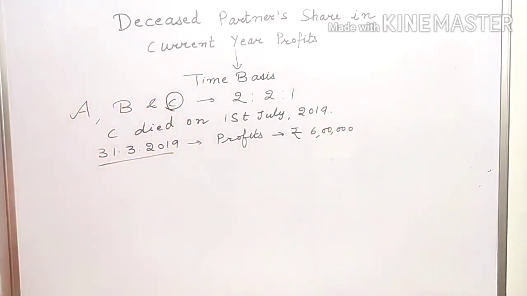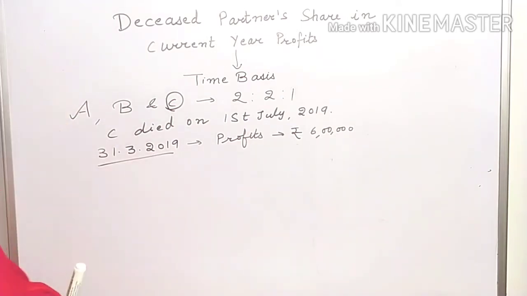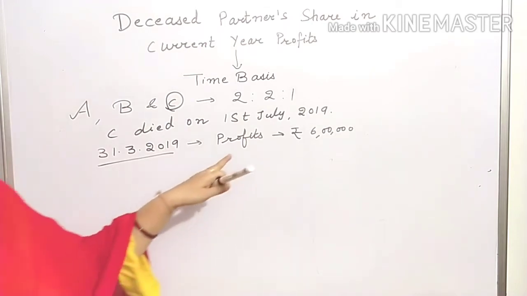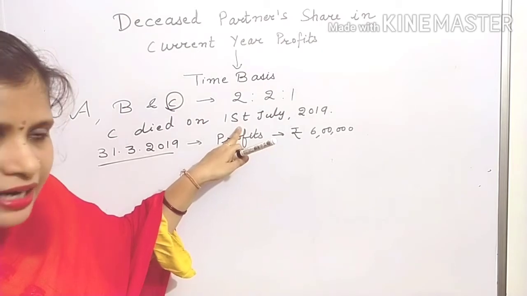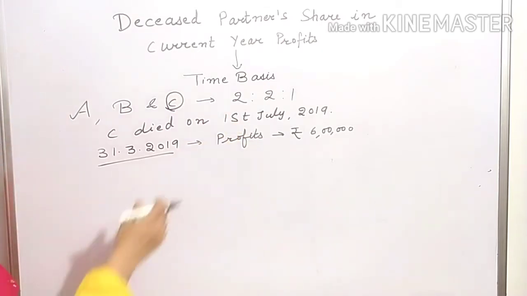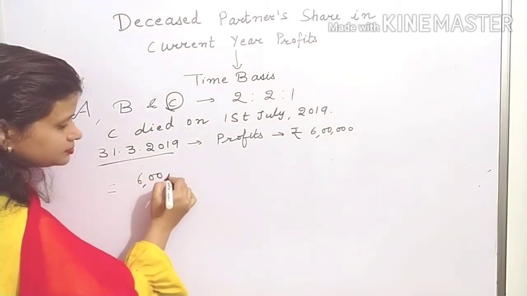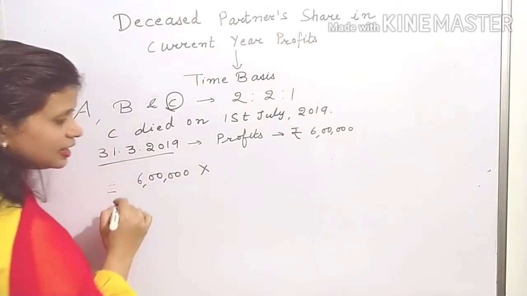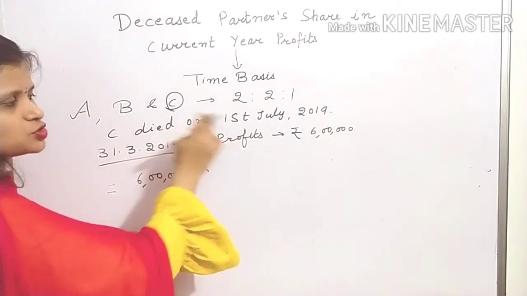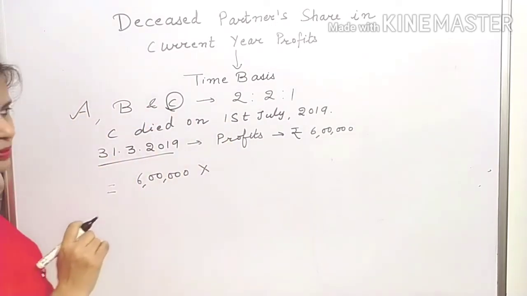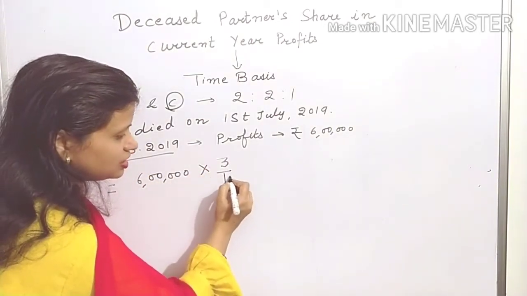Then how will you proceed? As these are the profits for one complete year, first you will calculate profits for 3 months, that is up to the date of death. So these will be 6 lakh multiplied by number of months up to date of death. C died on 1st July, so how many months will be there? April, May and June, 3 months, 3 by 12.